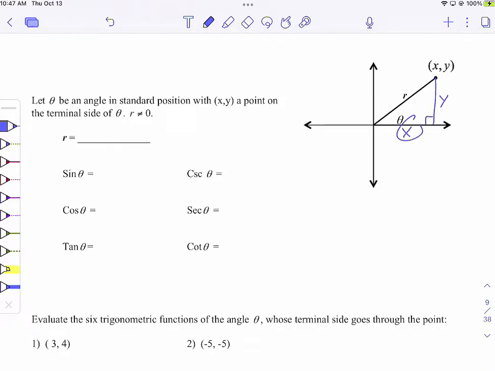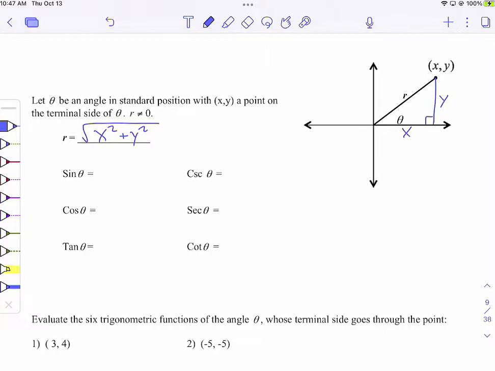So if you knew x and y and want to find r, we'll use the Pythagorean theorem. We're going to write it like this: r equals the square root of x squared plus y squared. That's just the Pythagorean theorem.